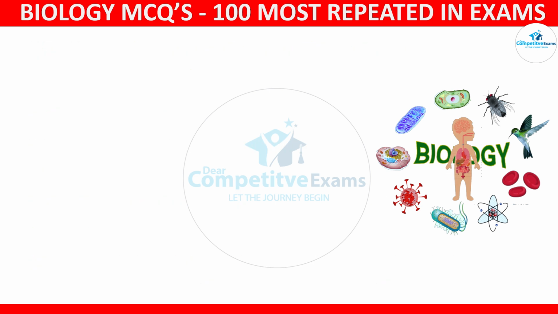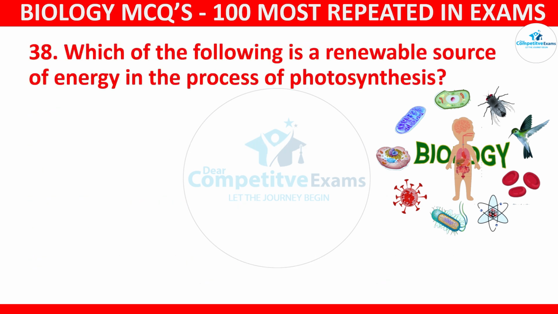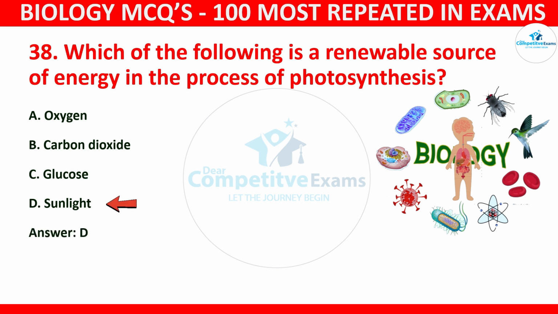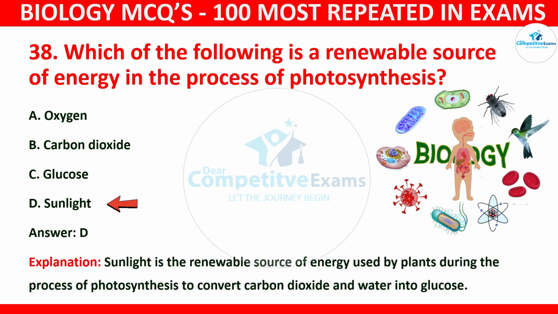Question number 38. Which of the following is a renewable source of energy in the process of photosynthesis? Your options: oxygen, carbon dioxide, glucose, or sunlight. The correct answer is D, and that is sunlight. Sunlight is the renewable source of energy used by plants during the process of photosynthesis to convert carbon dioxide and